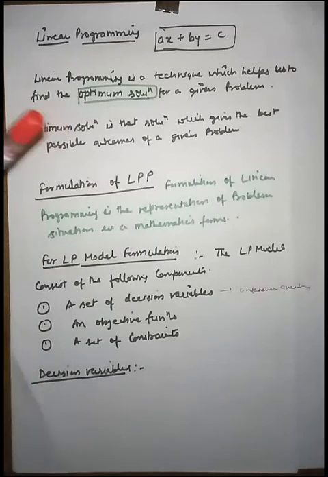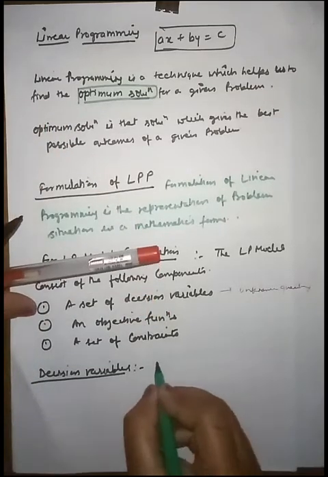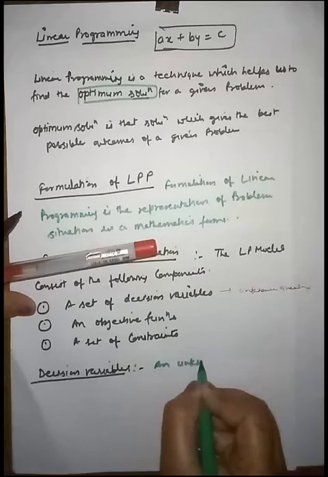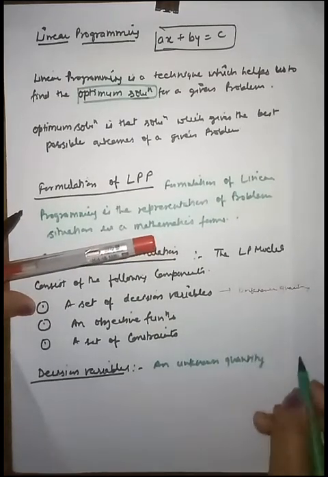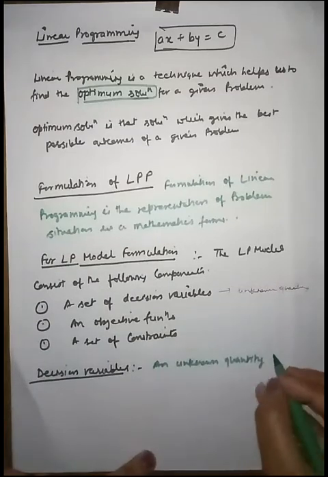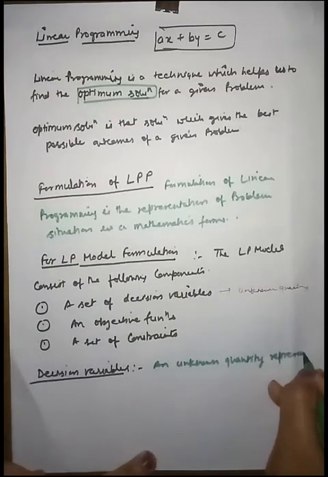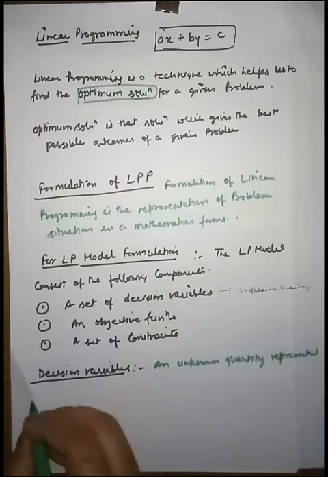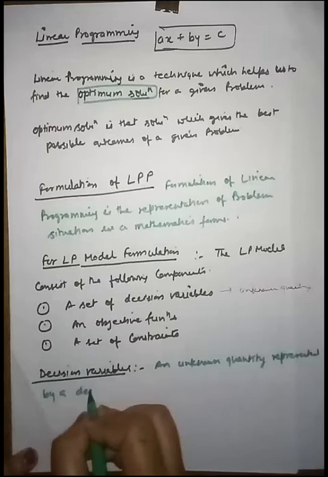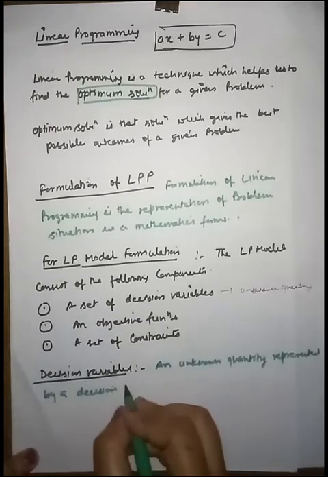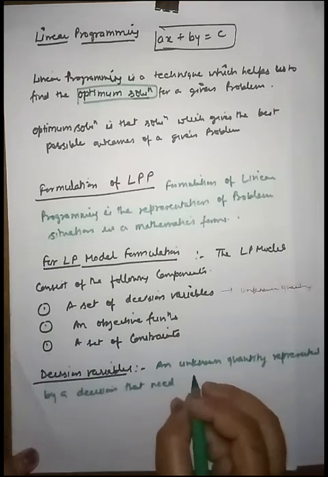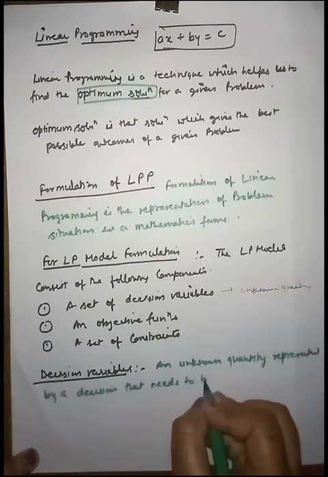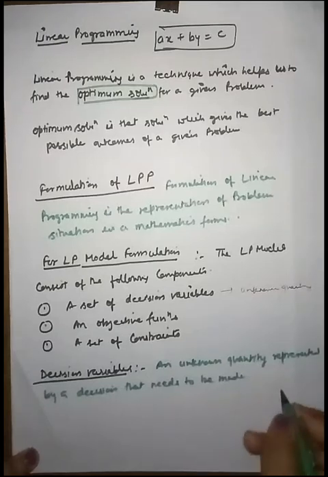So friends, a decision variable is an unknown quantity represented by a decision that needs to be made, right?